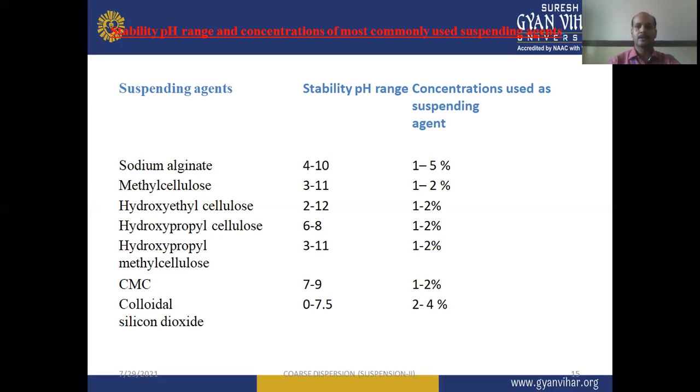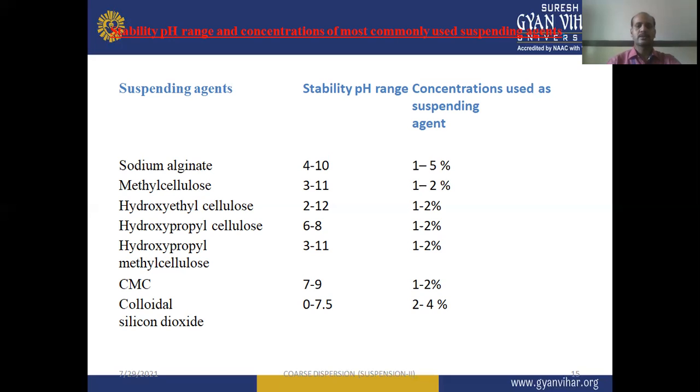Next one is hydroxypropyl methyl cellulose, HPMC. It is a widely used suspending agent not only in the pharmaceutical laboratory but in our pharmaceutical industry also. The stability pH range is 3 to 11 and the concentration used is again 1 to 2%.